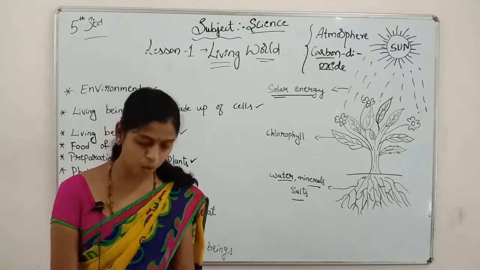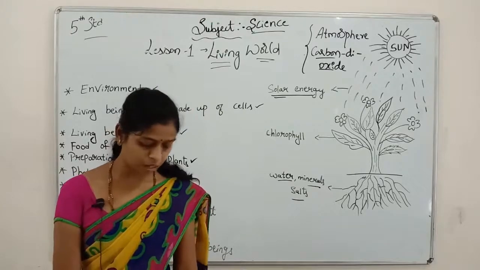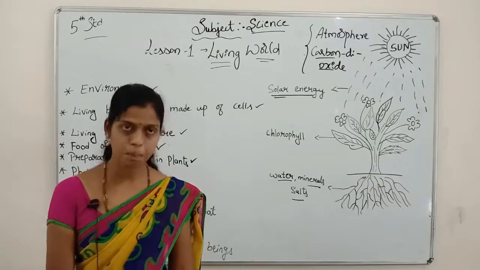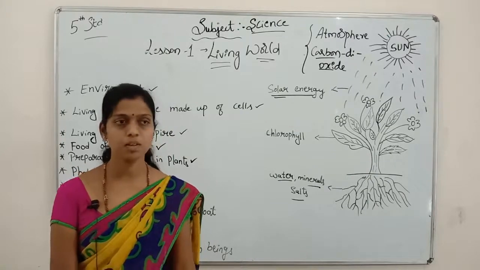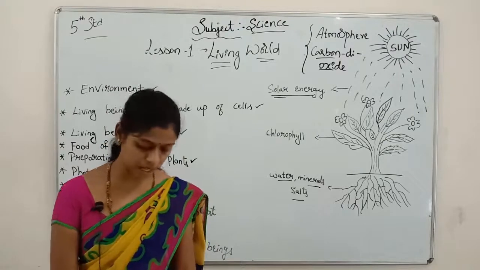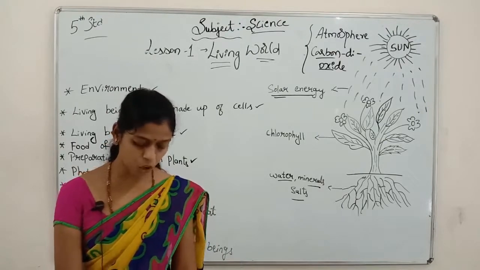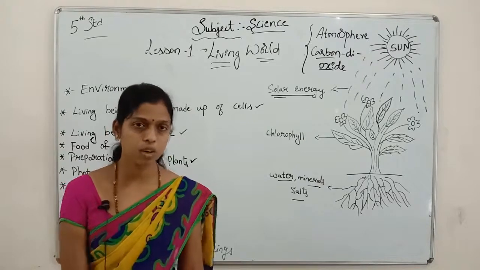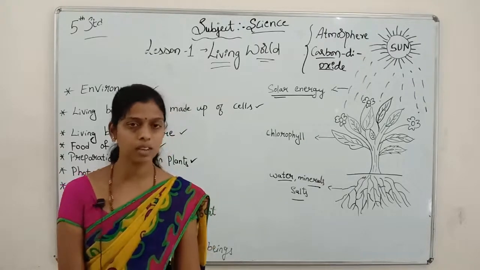No. They do not prepare their own food. Animals do not prepare their own food. They depend on plants and other animals. Yes, animals always depend on plants or other animals. Therefore, animals are called heterotrophs. What do we call heterotrophs? They depend on others.